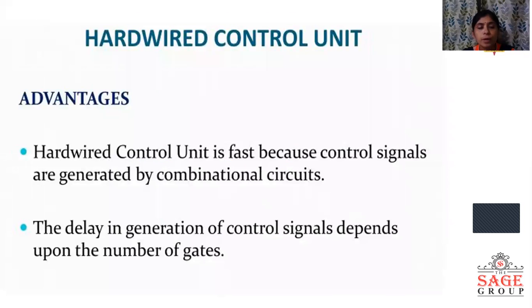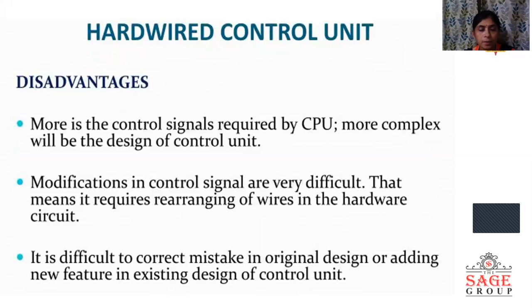These are a few advantages of the hardwired control unit. It is fast because control signals are generated by combinational circuits. The delay in generation of a control signal depends upon the number of gates. And the disadvantages of the hardwired control unit: the more control signals are required by the CPU, the more complex the design of the control unit will be.